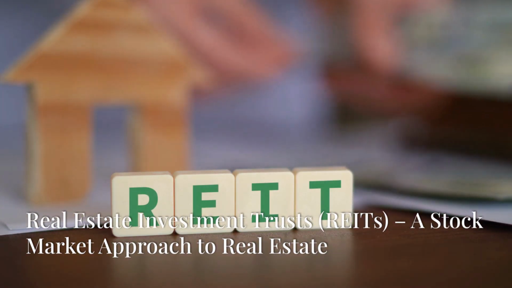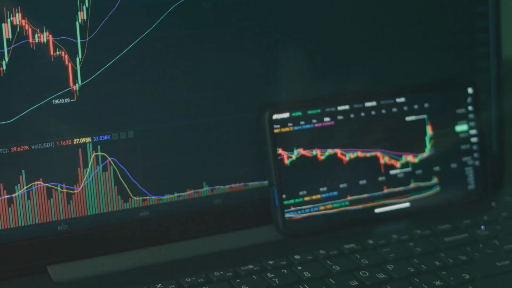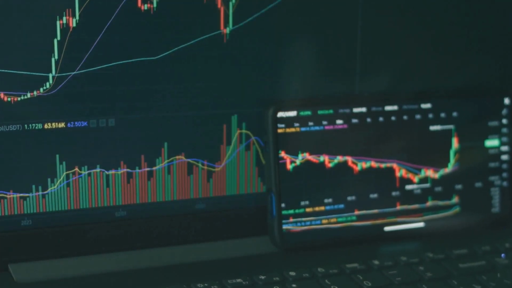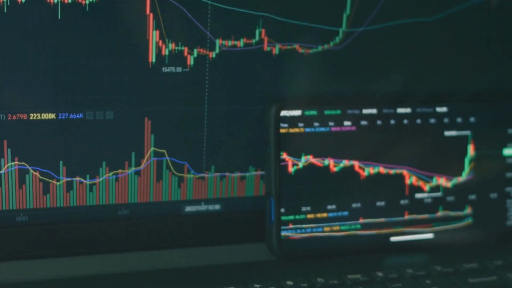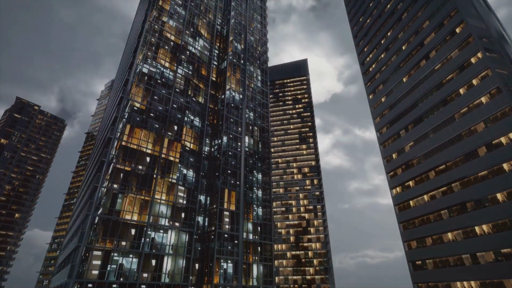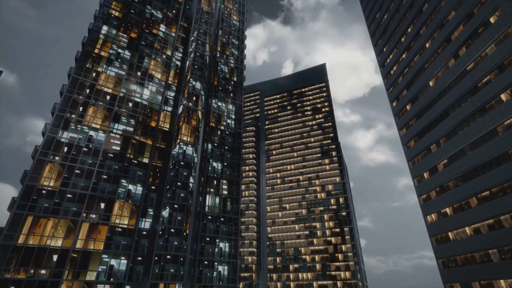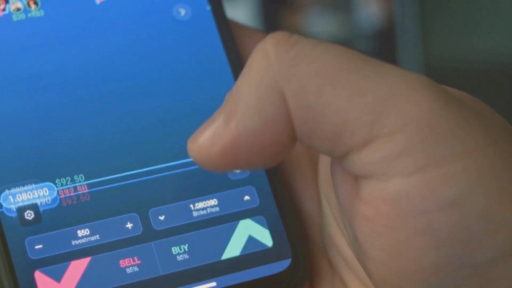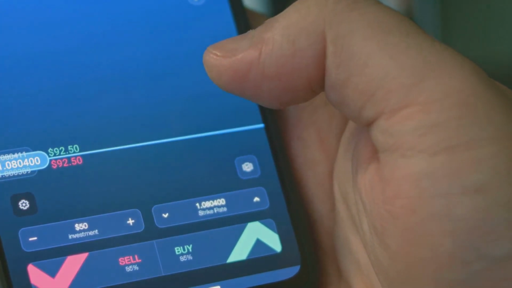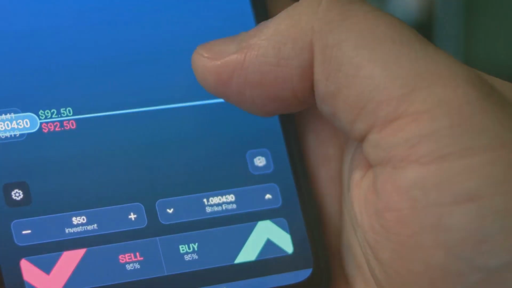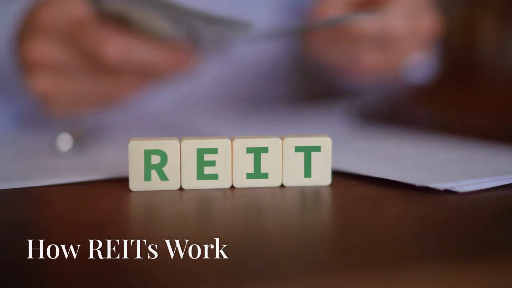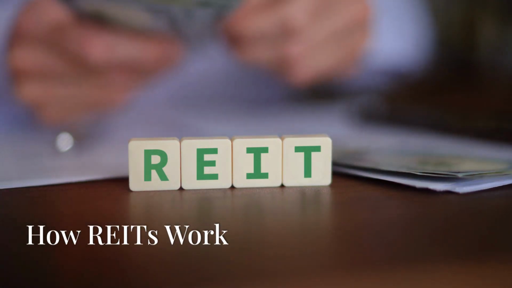Real estate investment trusts, REITs, a stock market approach to real estate. For investors seeking a more liquid and traditional approach to real estate investing, real estate investment trusts, or REITs, provide an excellent solution. REITs are companies that own, operate, or finance income-generating real estate. When you invest in a REIT, you're buying shares of that company, and in return, you receive dividends from the property earnings.